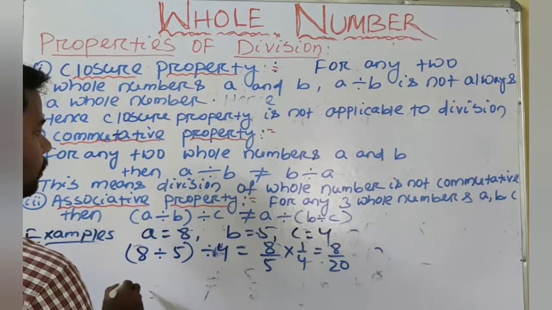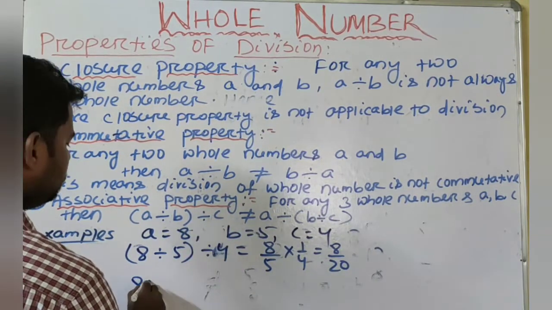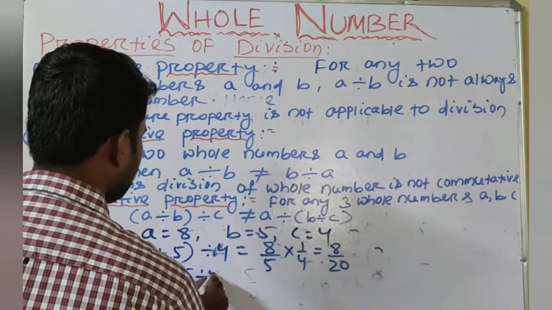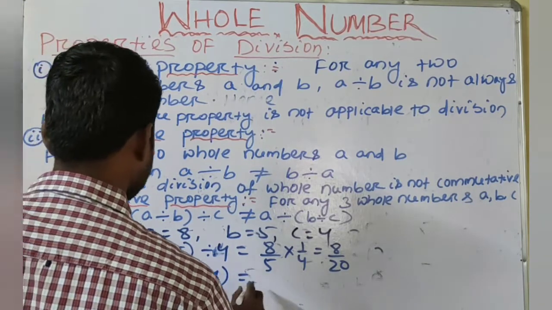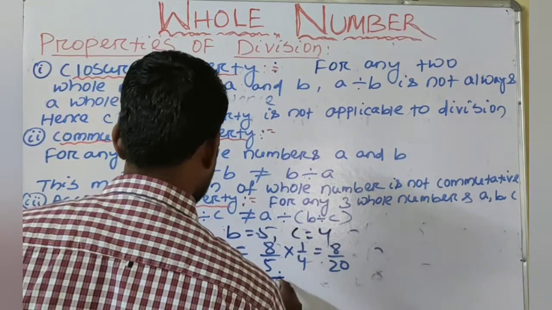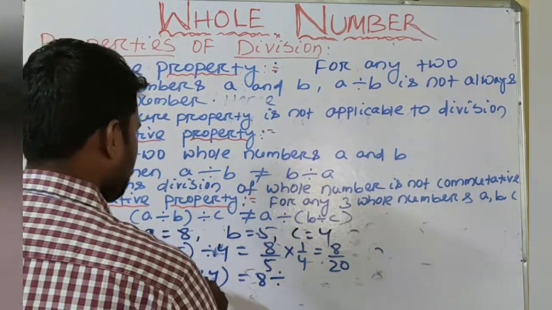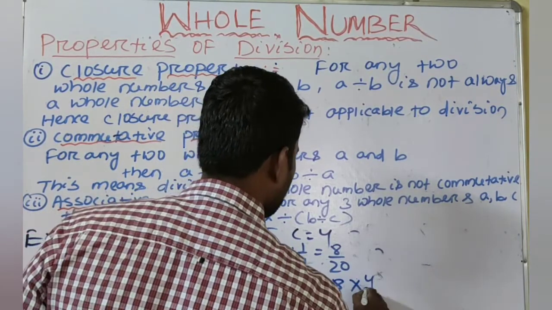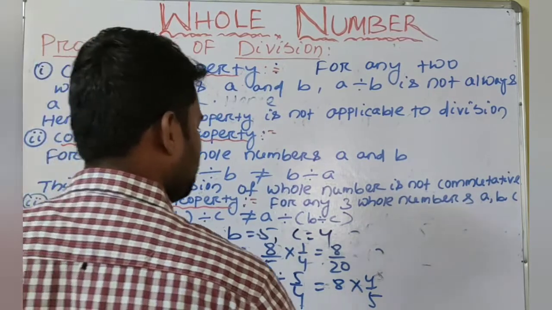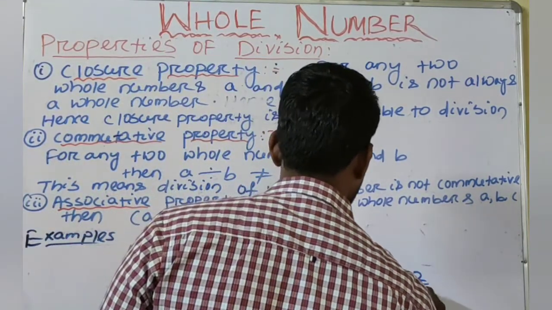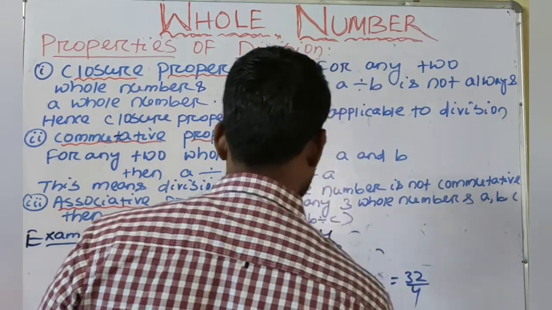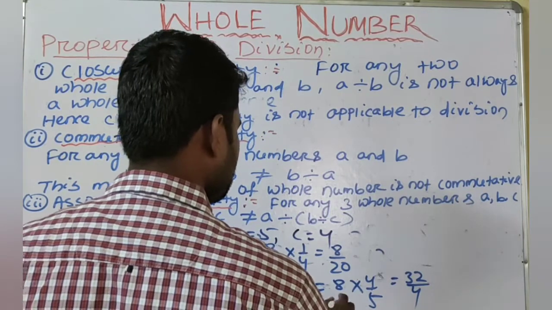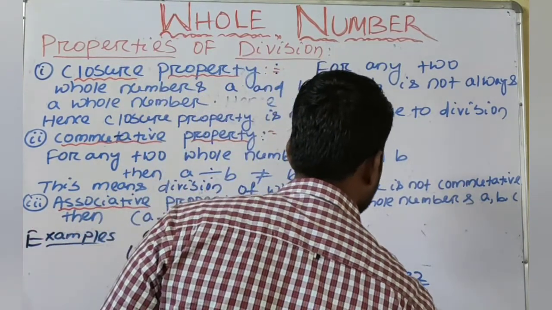Next, RHS is equal to A, means 8 divided by (B divided by C), means 5 divided by 4, is equal to 8 divided by 5 by 4, which is equal to 8 multiply 4 by 5, and it will be 32 by 5.